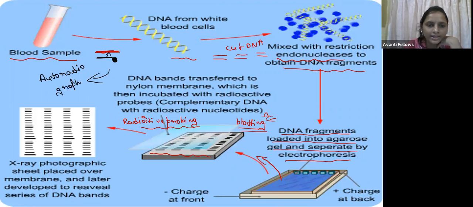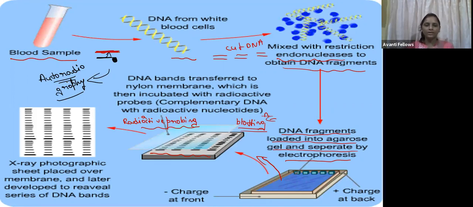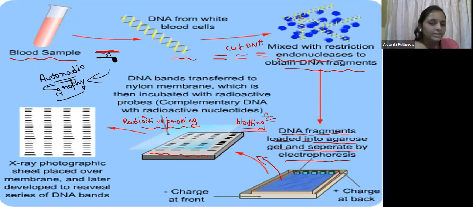Okay, so this is the technique we use for observing the autoradiograph, or for observing the radioactive probes. The radioactive probe was attached to the DNA that has the complementary sequence. Then we study it by autoradiography. There is another technique, the X-ray photographic sheet, or X-ray crystallographic study, but usually we use autoradiography for seeing the radioactive samples.